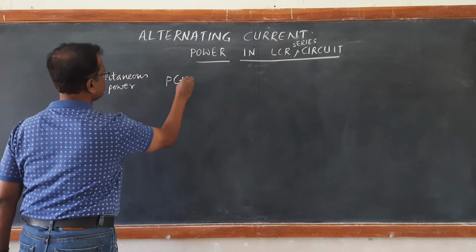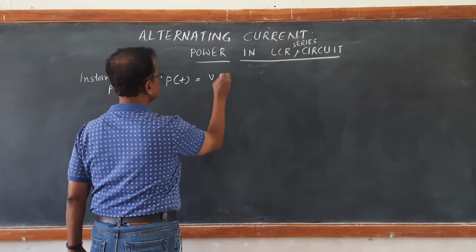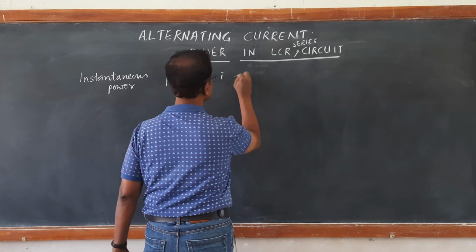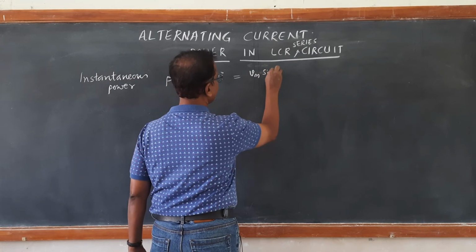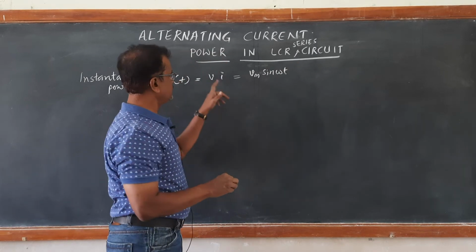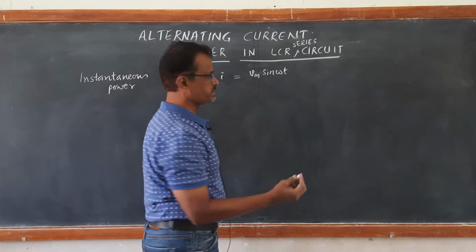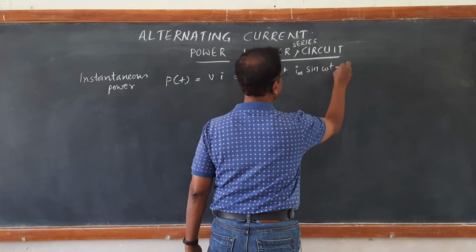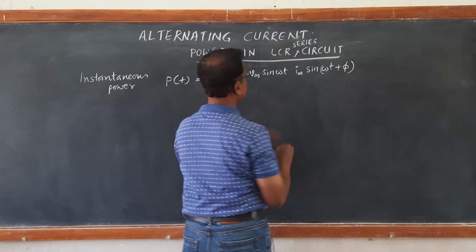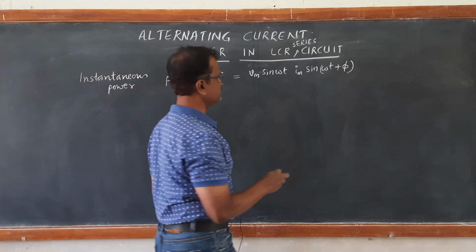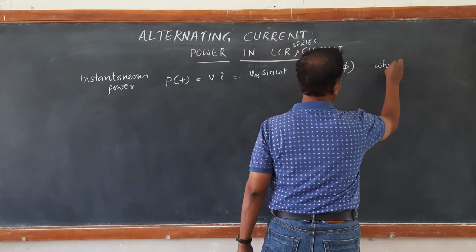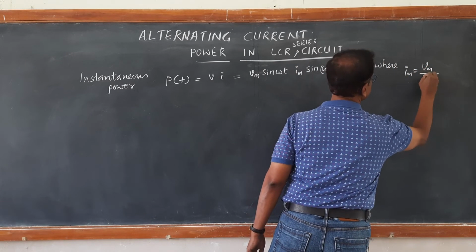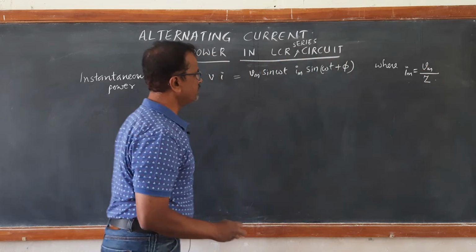Power at an instant of time t is equal to V at that instant into I, where V is Vm sin omega t, that is the source voltage, and I is the current in the LCR circuit, which we have found out, Im sin(omega t plus phi), where Im is the peak value of current, given by Vm upon Z, that is, Vm upon impedance.